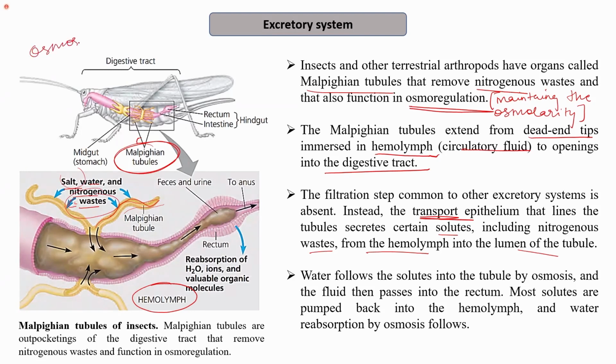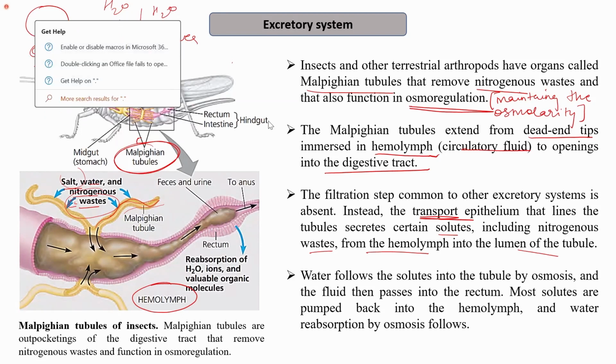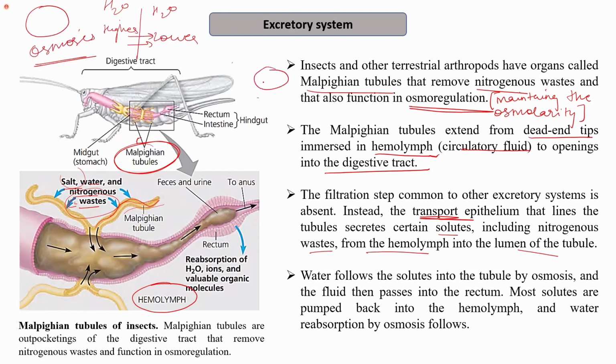Now, since there is a flow of salt and nitrogenous waste into these Malpighian tubules, then due to the process of osmosis. So what is osmosis? That is the movement of water from the higher concentration to its lower concentration. Suppose this is the inner of the Malpighian tubule, and the salt and nitrogenous waste has entered.